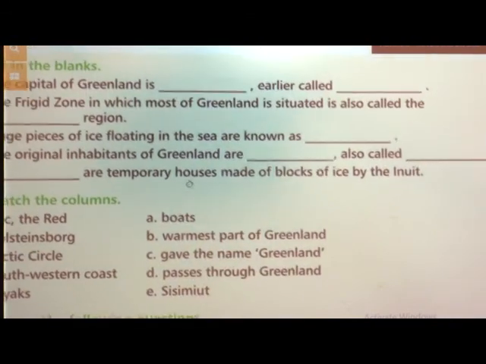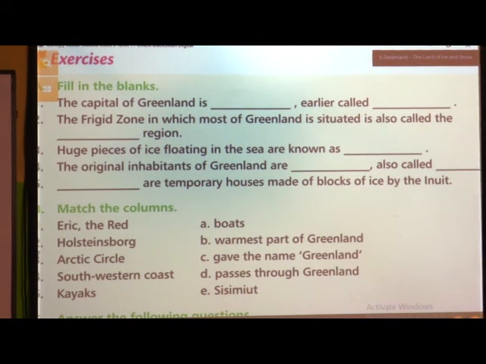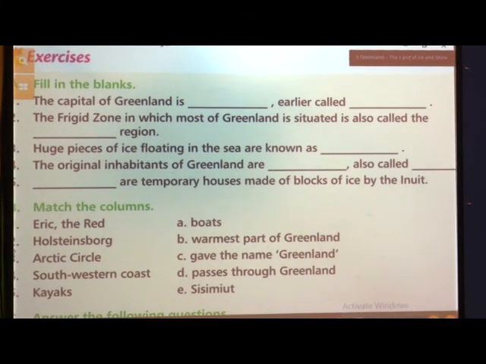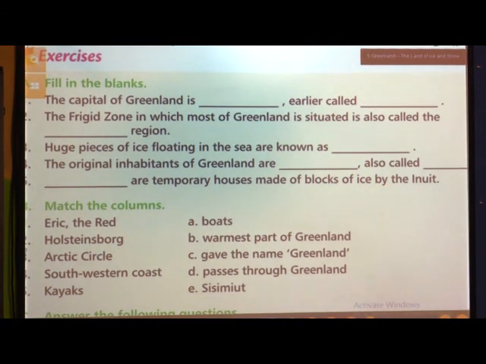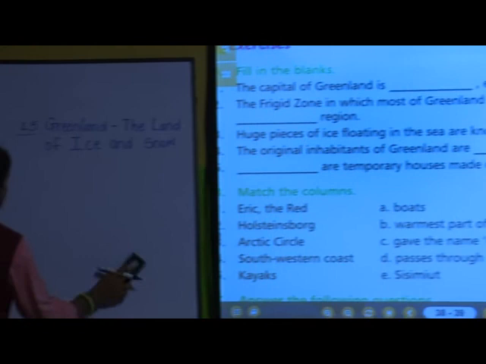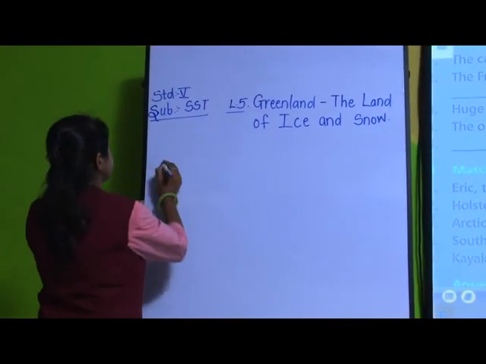I will make it large. Okay. Fill in the blanks. Exercise A. The capital of Greenland is dash, earlier called dash. Now, we have done this. What is the capital of Greenland? Yes, very good. The capital of Greenland is Nuuk.